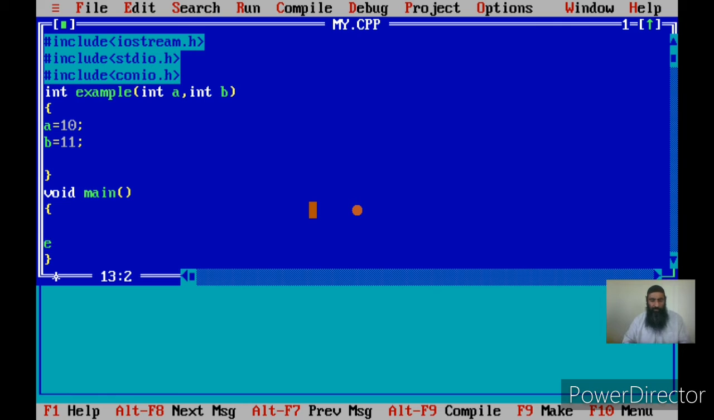I'll first pass constants. Using constants is again called pass by value, because we are passing the values.